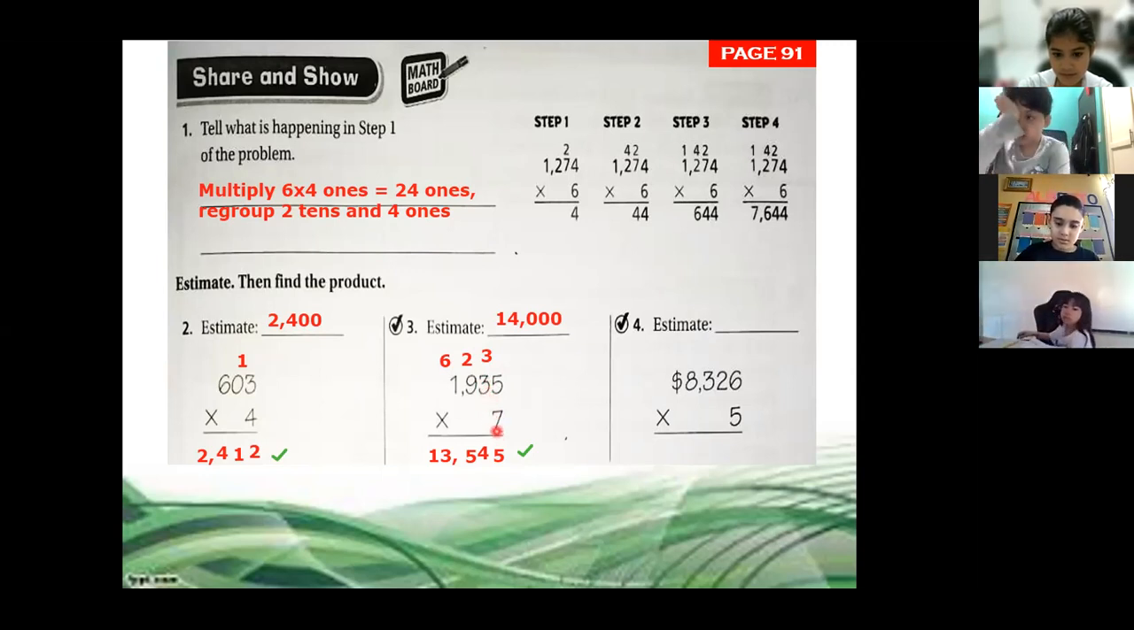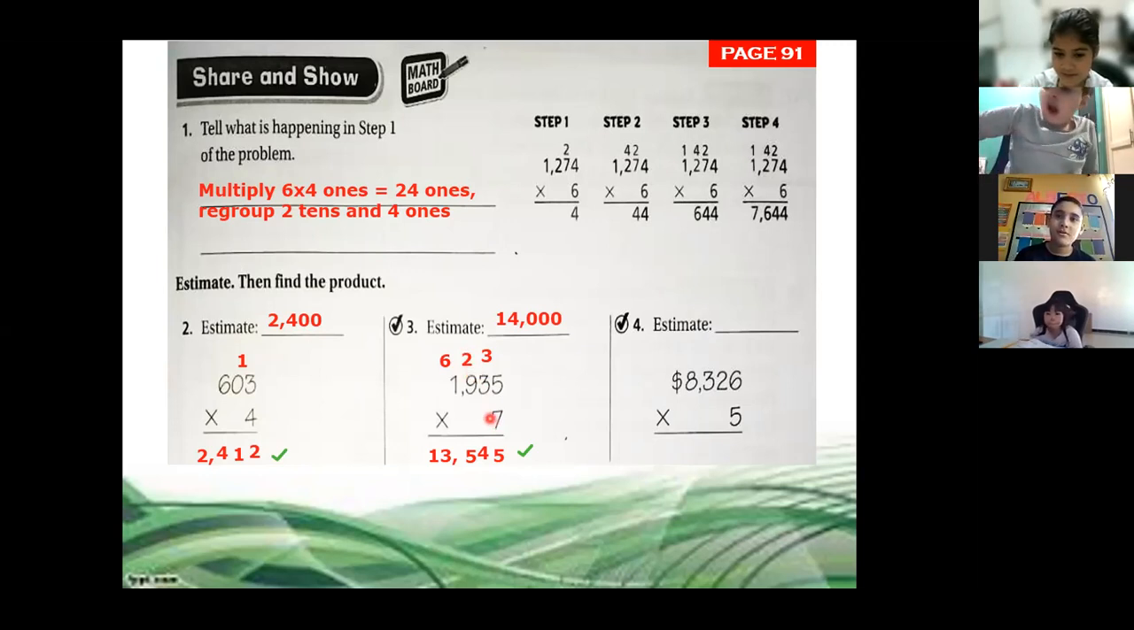7 times 3 is 21. 21 plus 3. This number 3 is the one that I'm adding here. That's why I wrote it here. 21 plus 3 is 24. So I write 4, I regroup 4 tens, and copy that 2 in the hundreds.